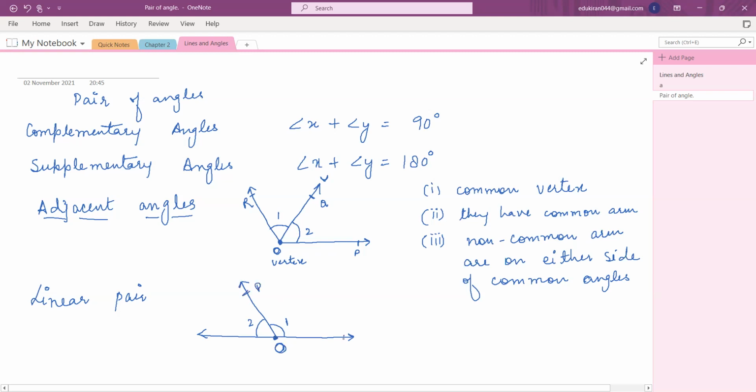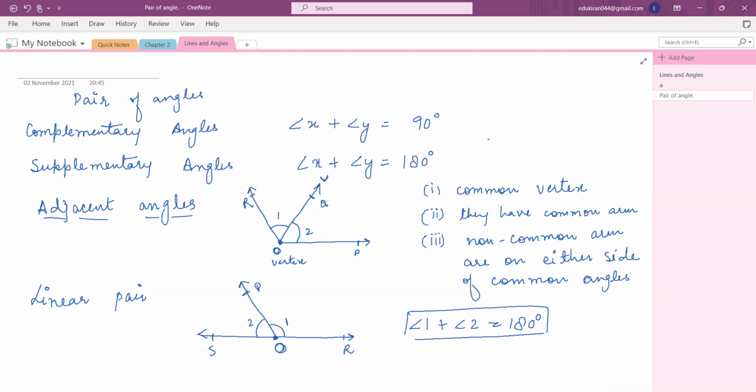Now, the other arms are on the opposite side of the common arm. Now, if this angle 1 and angle 2 fall on a straight line, then they are called a linear pair. So basically, angle 1 plus angle 2 is going to give you 180 degrees. So this is called a linear pair of angles if they fall on the same line. All right. Yes, ma'am. Okay, so now you know about lines, about angles, and about pairs of angles. So these three things you know now.